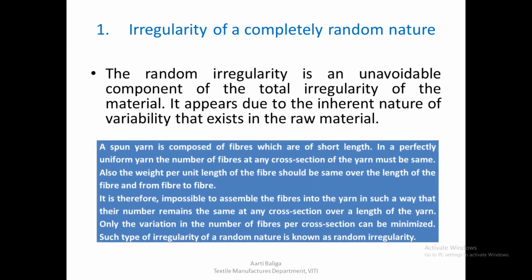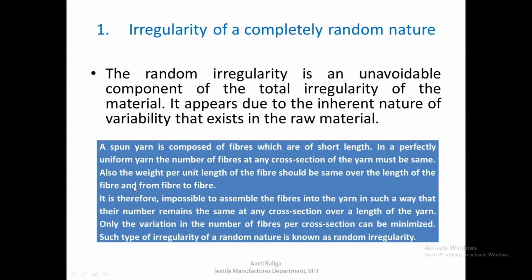So we all know that a spun yarn, whenever I'm making a spun yarn, is composed of fibers which are of short lengths. And to get a perfectly uniform yarn, the number of fibers in the cross section of the yarn must be the same. Also, in addition to that, which is of course difficult, to have the same number of fibers in the cross section throughout the length.